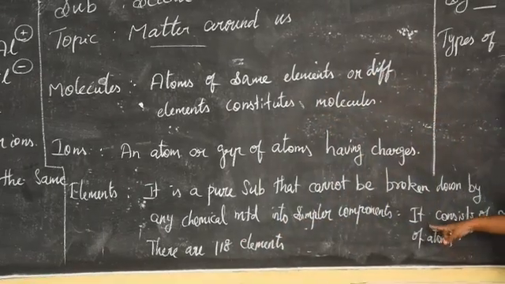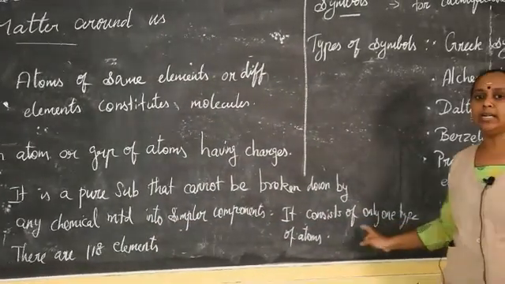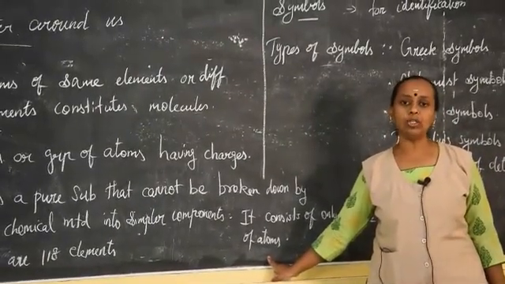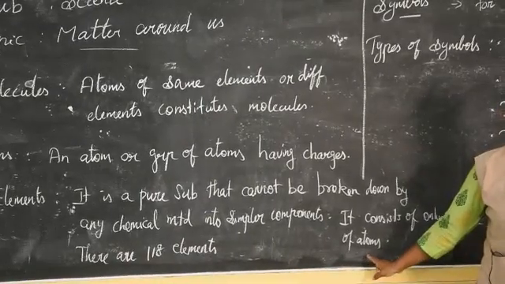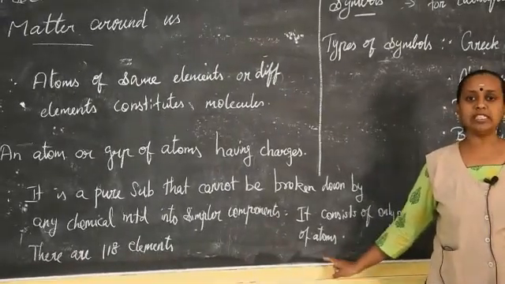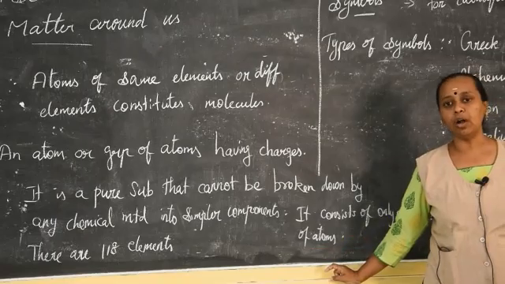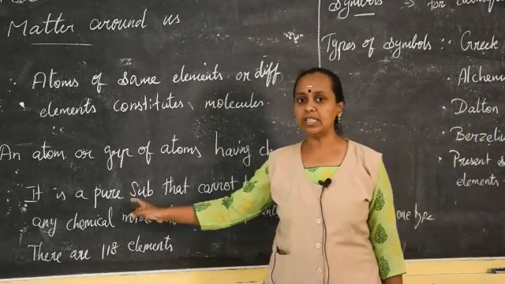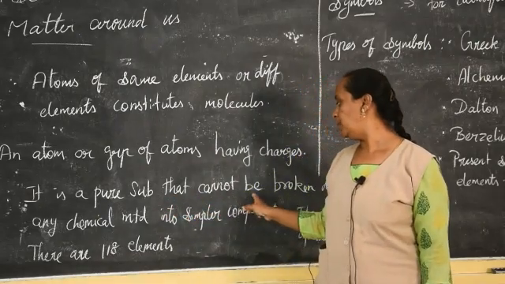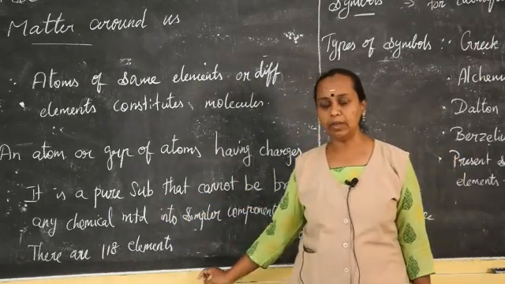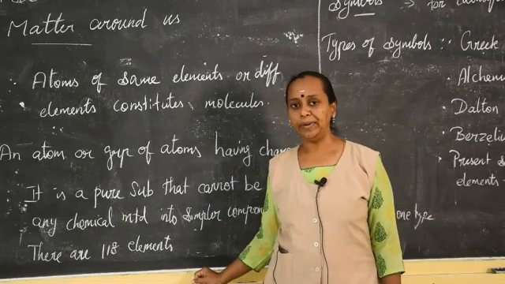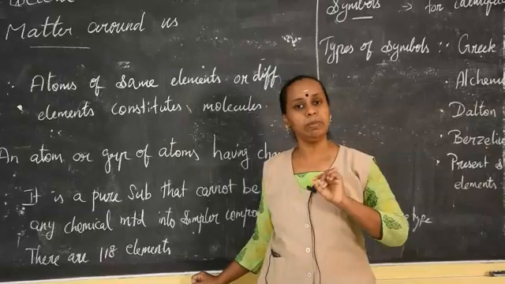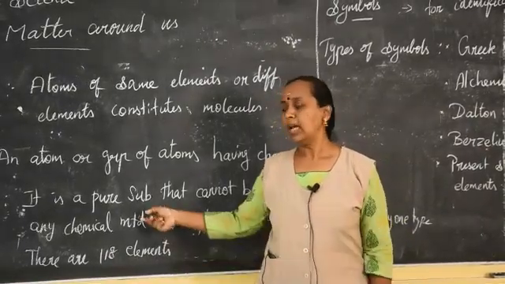The main point is it consists of only one type of atoms. When you break gold, all the atoms will be gold. So it has the same property of that element. That's the meaning I said previously, the definition for atoms. I hope you can understand what is an element. An element is a pure substance that cannot be broken down by any chemical method into simpler components, and it always has the same atoms. Throughout, the atoms will be the same. That is called an element.